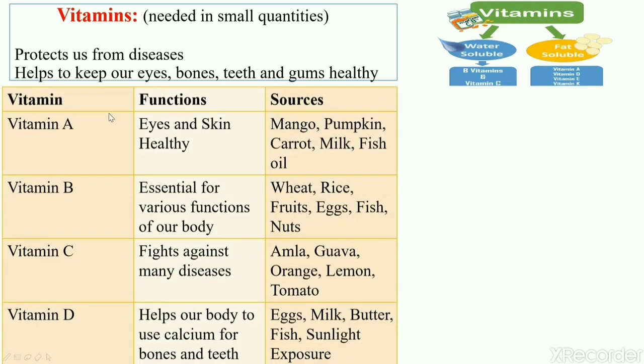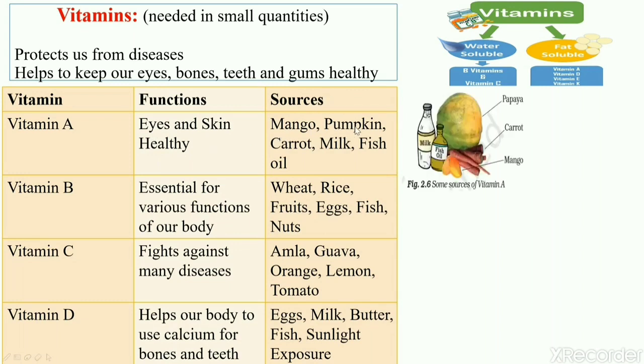Now we'll study about some of the important vitamins, their functions and sources. Vitamin A keeps our eyes and skin healthy, and some of the important sources are mango, pumpkin, carrot, milk and fish oil. Vitamin B is essential for various functions of our body, and some of the important sources are wheat, rice, fruits, eggs, fish and nuts.